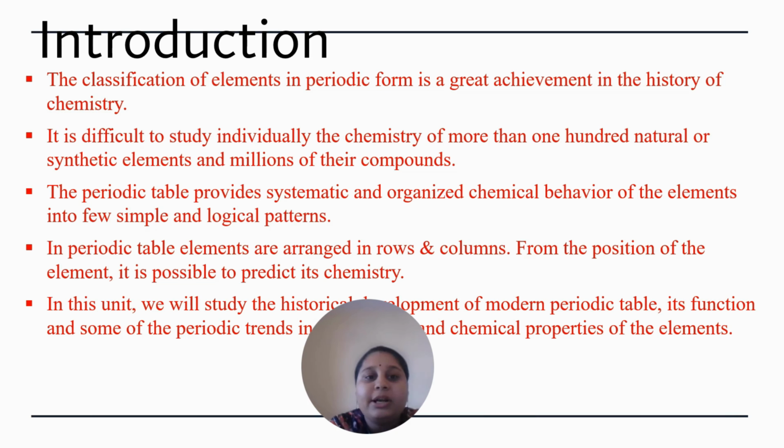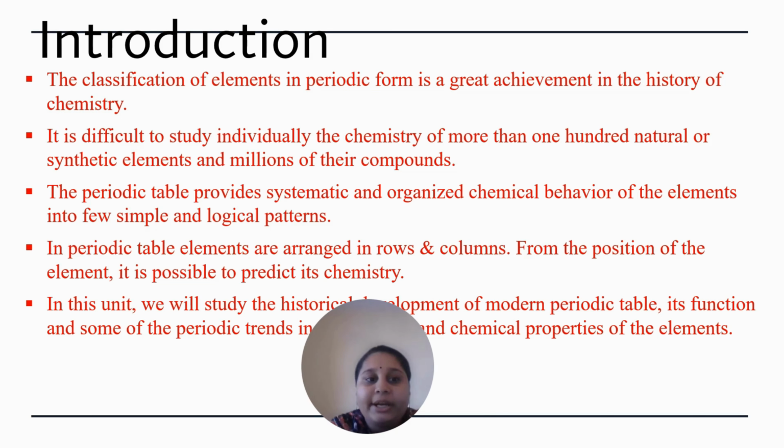It is also difficult to study individually the chemistry of more than 100 natural or synthetic elements and millions of their compounds. You cannot study each element individually, it is very tough.